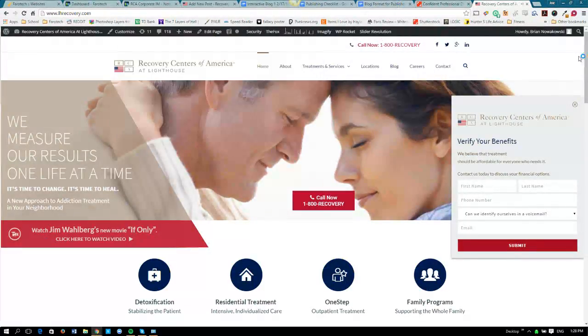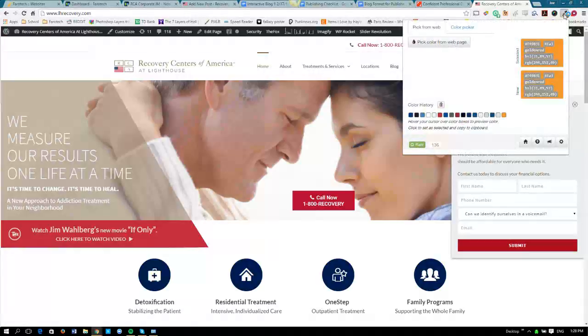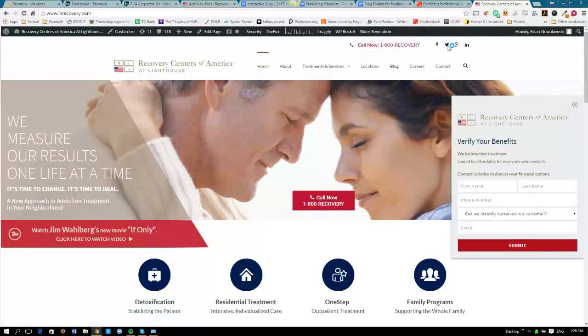The best way to find a color, there's a really neat plugin called iDropper. You can get it on Chrome. It's a very simple plugin to download, and it gives you this little dropper up here in the top corner. You click that, and then it asks you pick color from web page. So you click that. You hover your mouse over the colors that you want. So this is a red that we want to use. So once you find the color you want, click it, and then it will save that color.